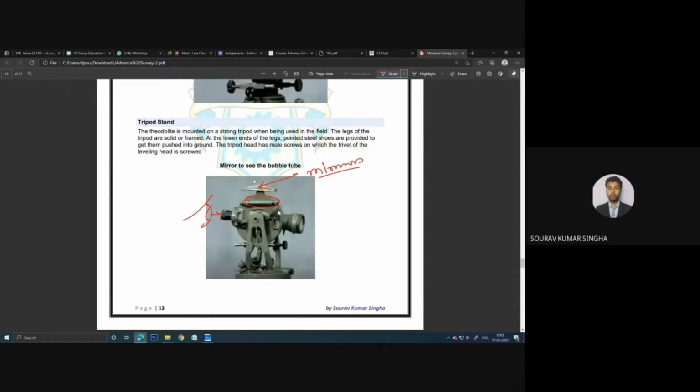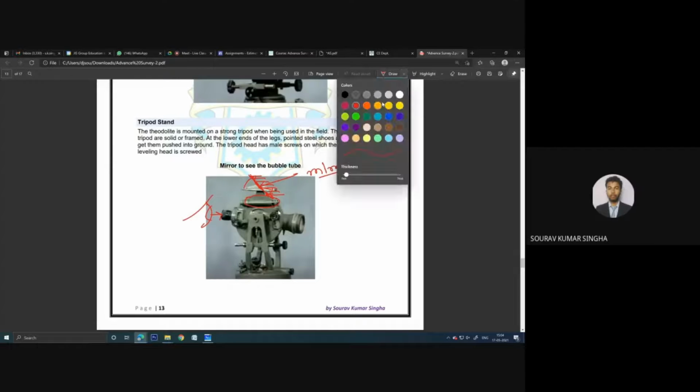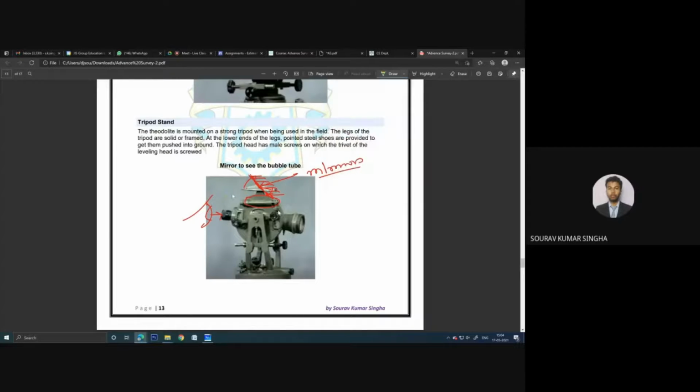What happened? If we rotate this mirror a little this way, the mirror will be positioned something like this. So we can see the mirror from the bottom level. We can see the mirror from this, and by reflection we can see the position of the bubble. That is why this mirror is being provided over here.